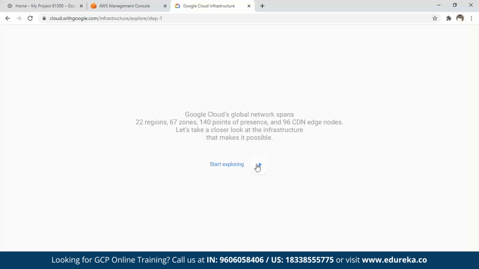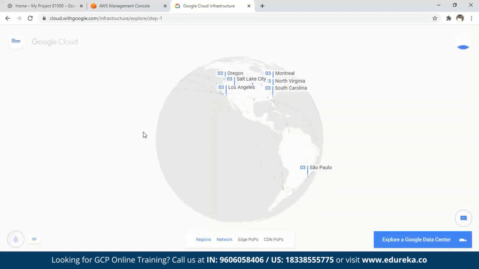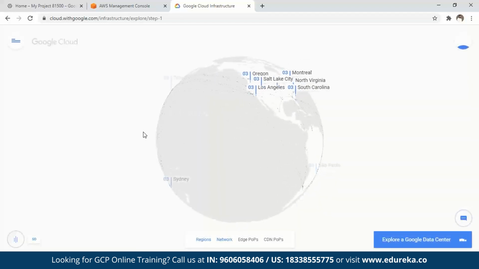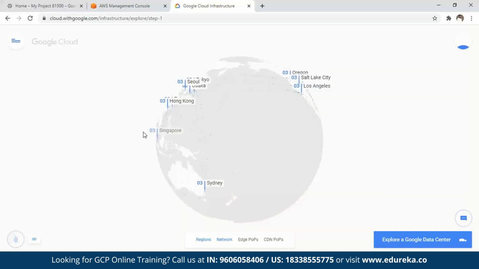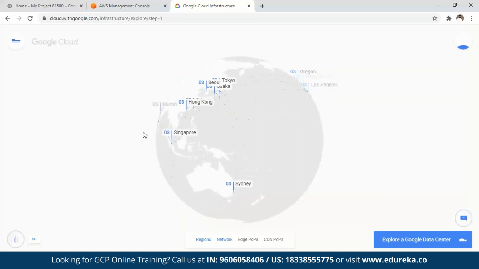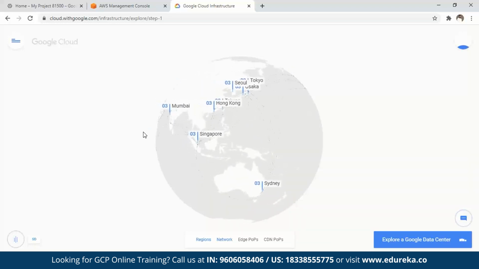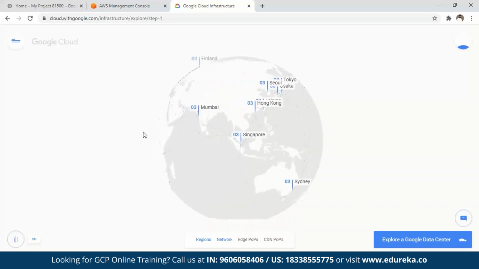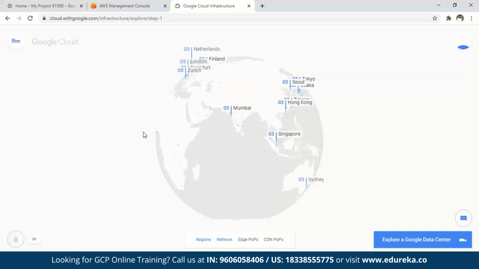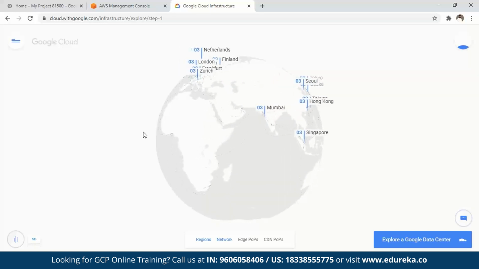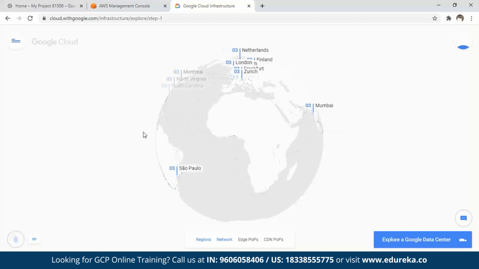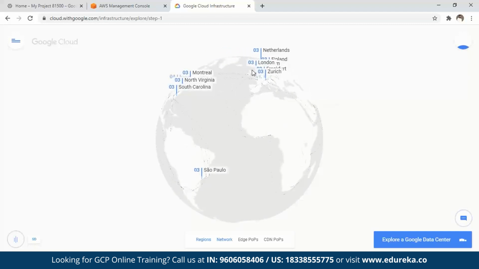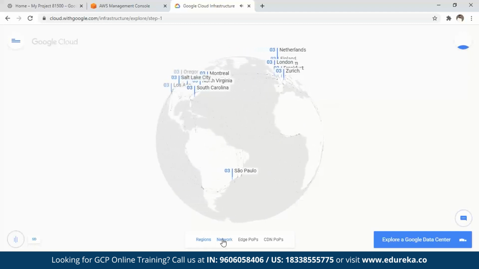Let's see what Start Exploring has to offer us. There you go. So this has been updated. Last time I checked it, it wasn't like this, but that was way back, so I think it must be a while since this changed. These are the different locations in which you have your data centers. I called out Mumbai, so we can be certain that there's a region in Mumbai. So these are the different global regions where you have your data centers.